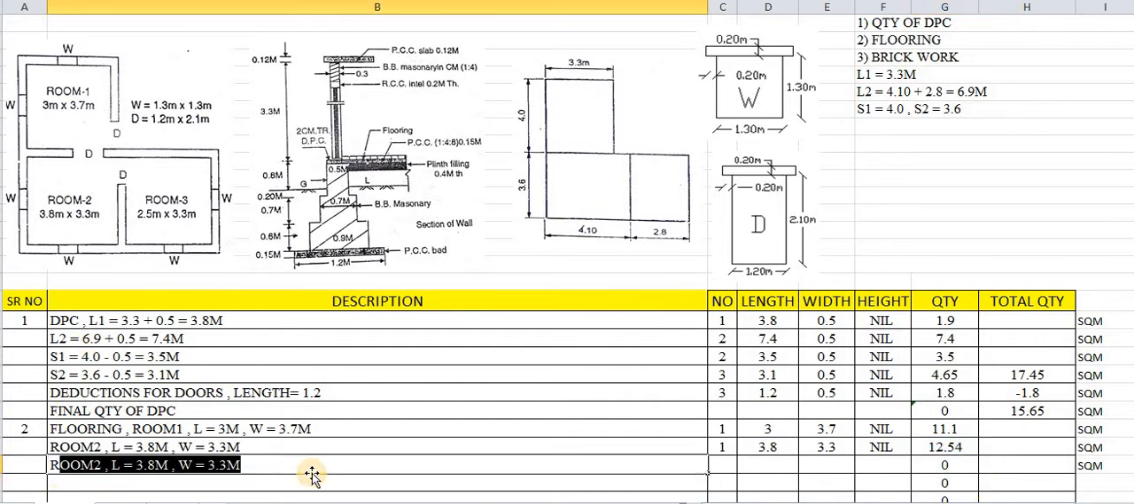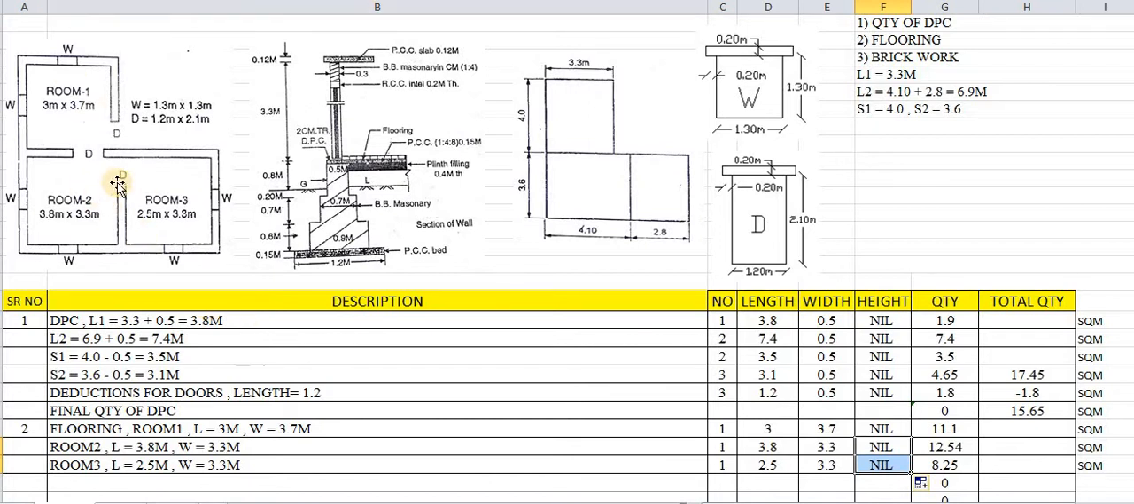Same way for room number 3. What about the length of room number 3? It has been given as 2.5, so we will consider 2.5. What about the width? The width is the same, 3.3. The number of rooms is 1. Height has not been mentioned. So 8.25. These are the quantities for the flooring, and there are no deductions for flooring. The flooring deductions will not be there.